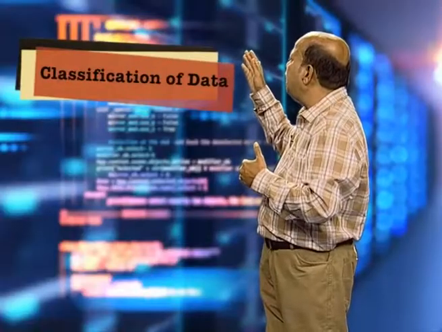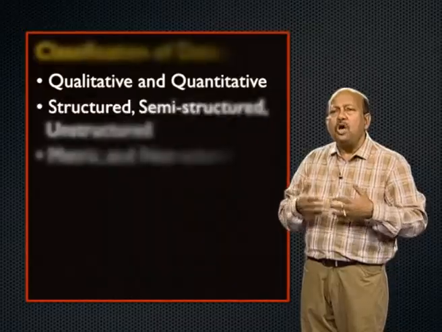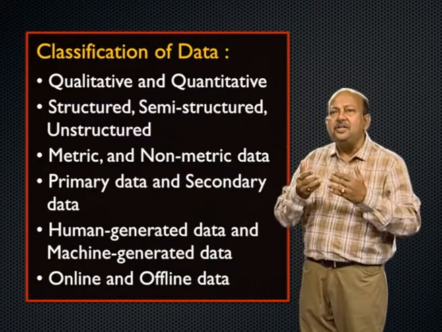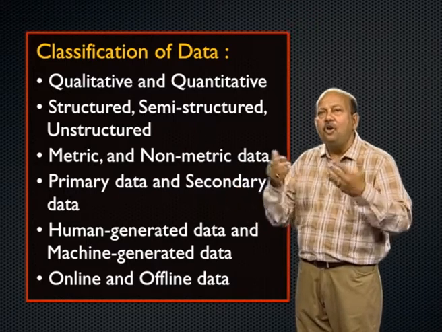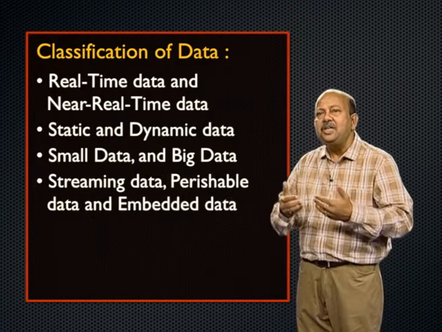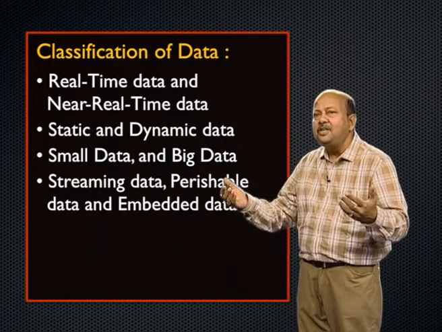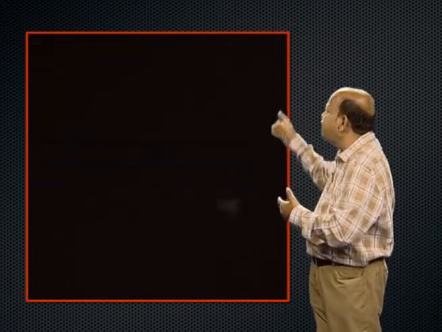These are the classification of data. We will try to understand the difference between the following categories of data: qualitative versus quantitative, structured, semi structured, unstructured, metric, non-metric, primary, secondary, human generated, machine generated data, online, offline, real time, near real time data, static, dynamic data, small data, big data, streaming data, perishable data and embedded data, and discrete and continuous data, subjective, qualitative, quantitative data, subjective, descriptive data.